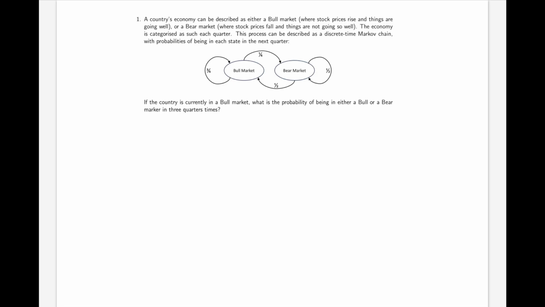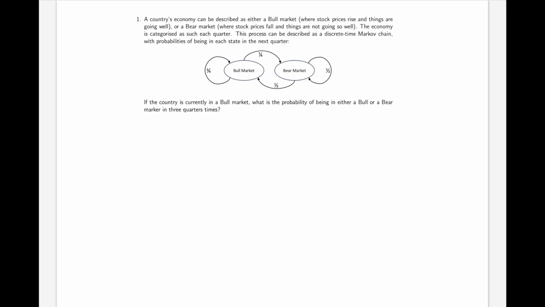The process is described as a discrete time Markov chain with probabilities of being in each state in the next quarter, given in this diagram here. If the country is currently in a bull market, what is the probability of being in either a bull or a bear market in 3 quarters' time? So what do we know about Markov chains?